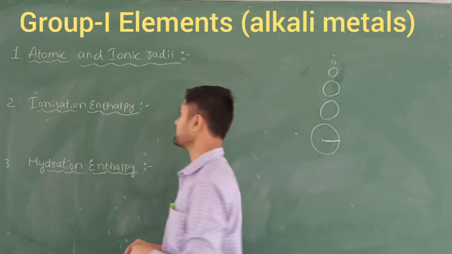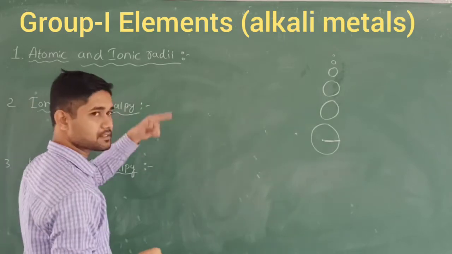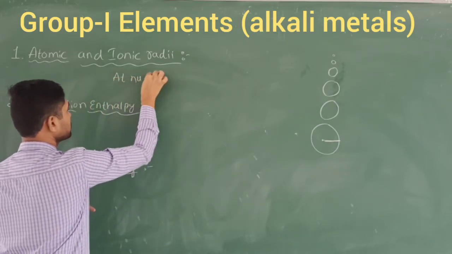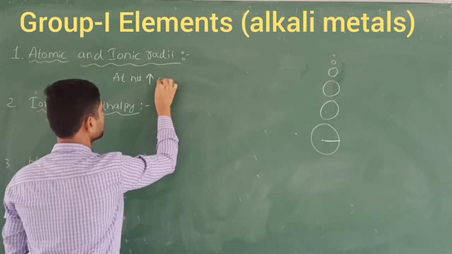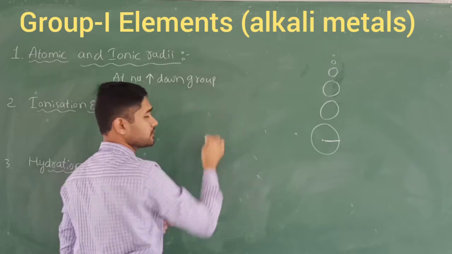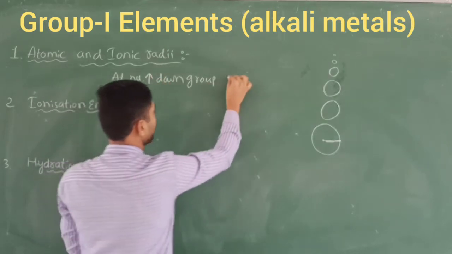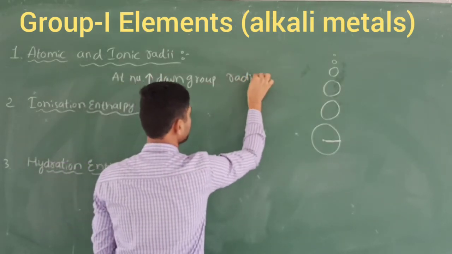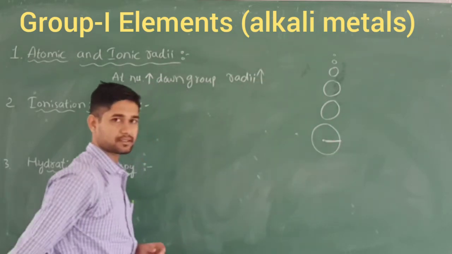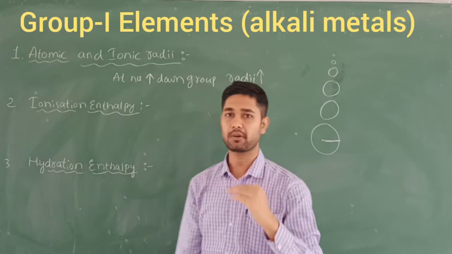What is the reason we should write here? Why do atomic and ionic radii increase? Because the atomic number increases down the group, and the atomic radii go on increasing because the size goes on increasing. So this is one characteristic point about this.